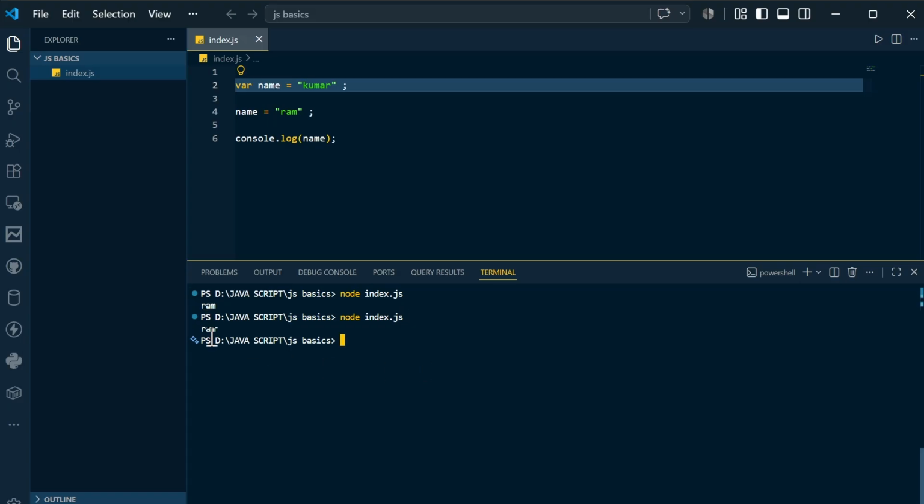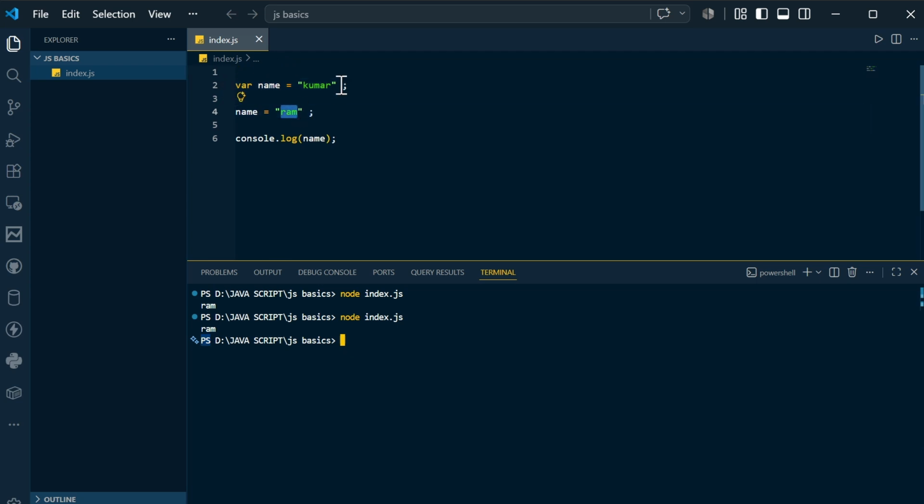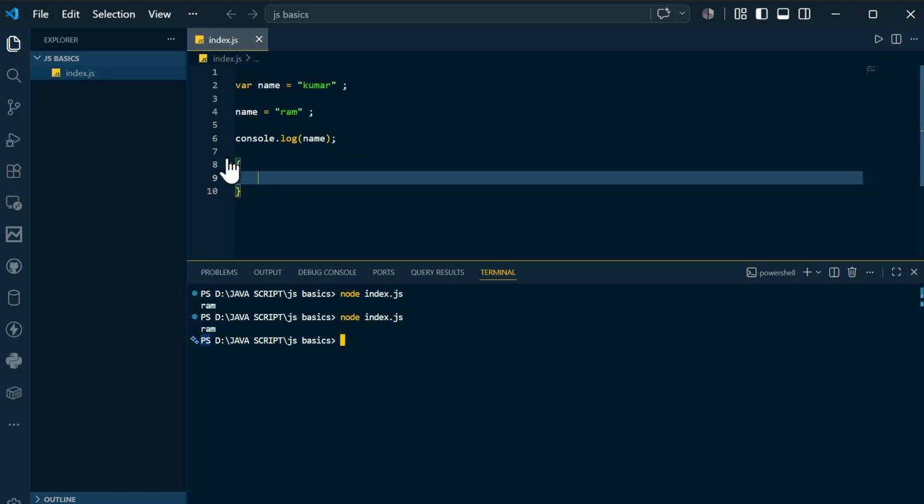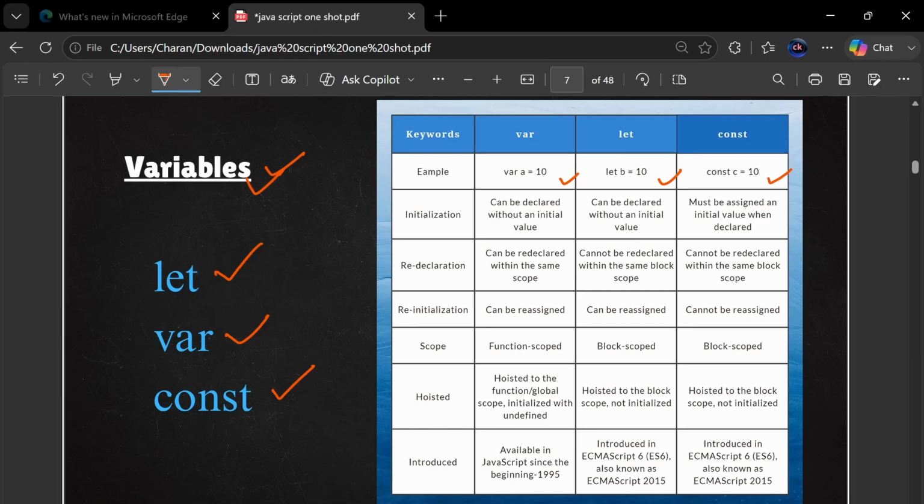So you can see, only const will be giving an error, and let and var are not giving any error if you modify the value that you have initialized. So that's the main use of const. And there is something known as scope. Scope is nothing but, let's say this is known as JavaScript scope. Whatever you write inside this will belong to this only. We will understand scope in detail.